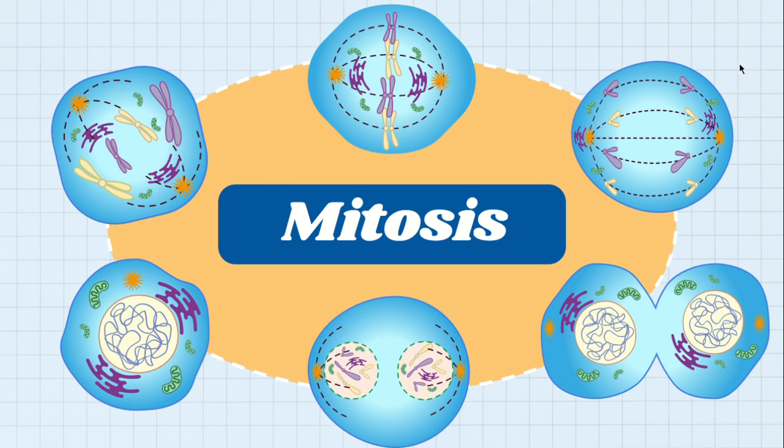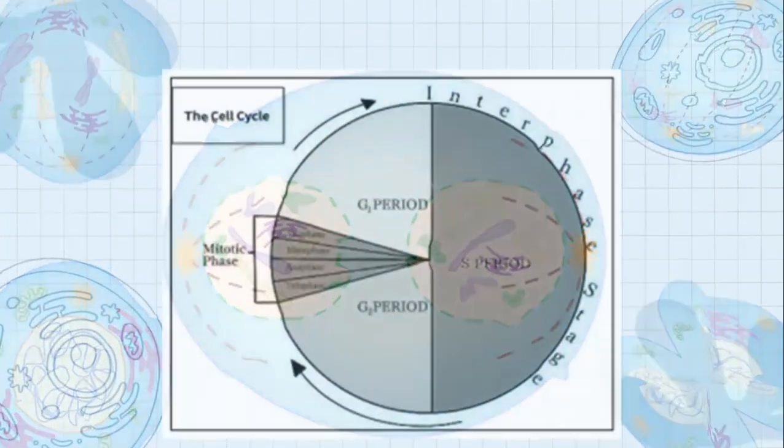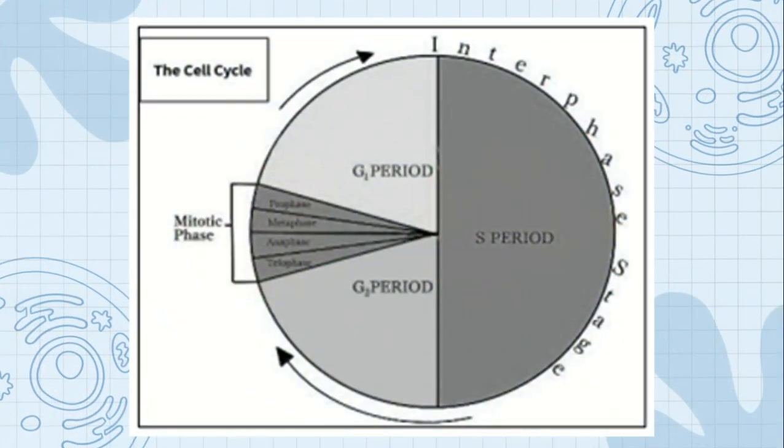So now that we are done with our first lesson, which is the digestive system, we will be talking about one of the types of cell division, which is mitosis. But before mitosis, a cell will first undergo what we call the cell cycle. The cell cycle is divided into two: the interphase and the mitotic phase.